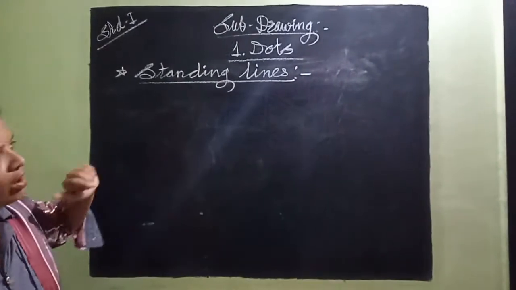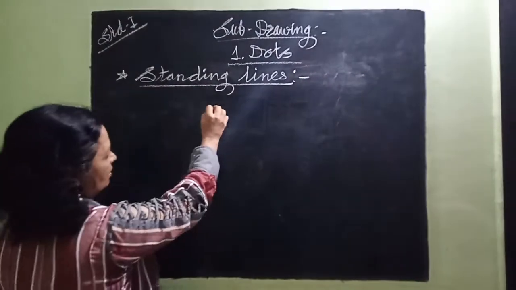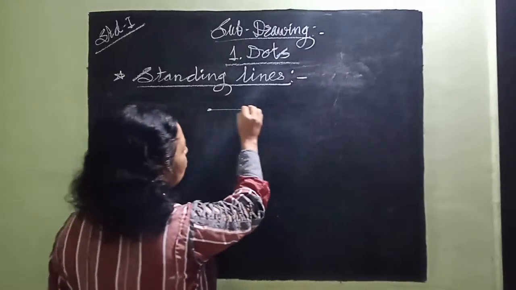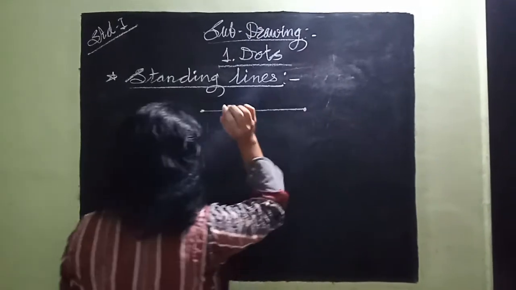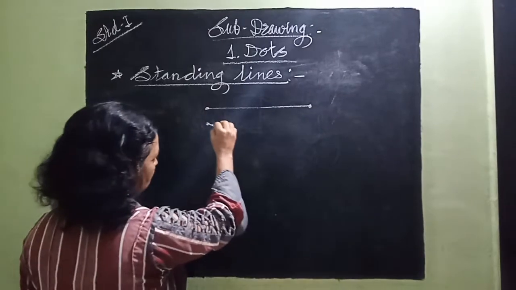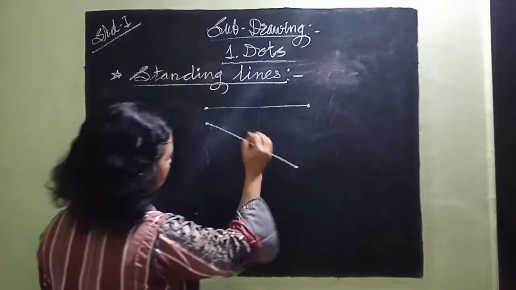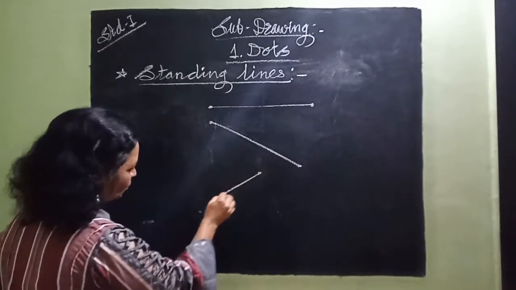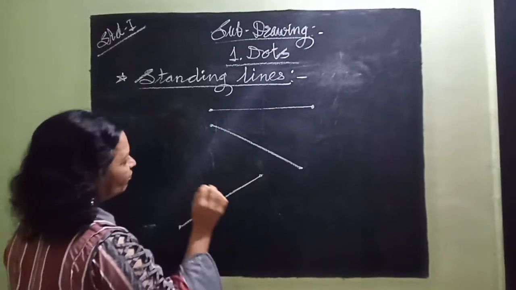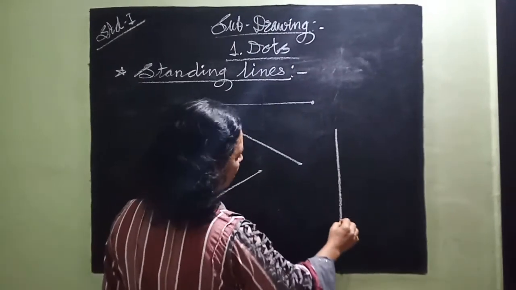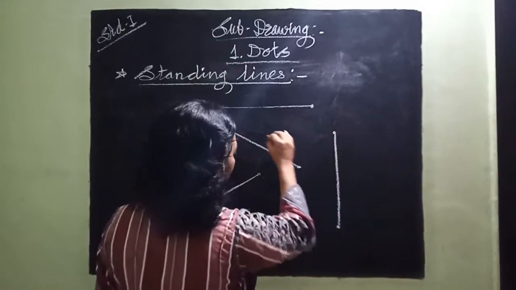Standing line means what? A line which moves in only one direction. It may be downside, it may be upside.